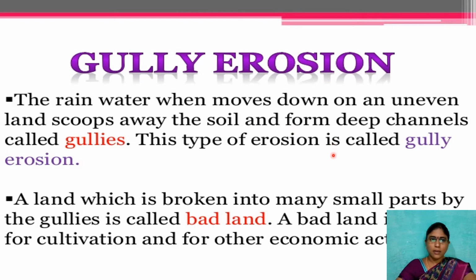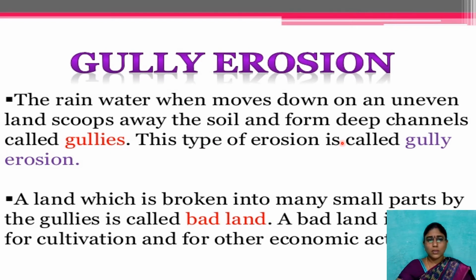In the next slide, I will show what is meant by gully erosion. Because of the rainwater flow, the top layer of the soil is carried away and forms deep channels. That is what we call gullies. Because of that erosion, we call it gully erosion.